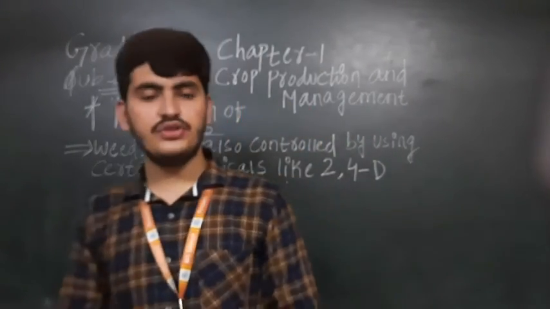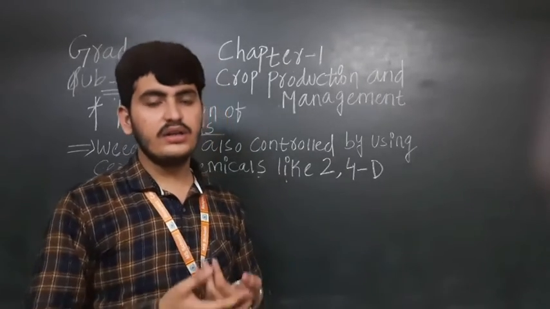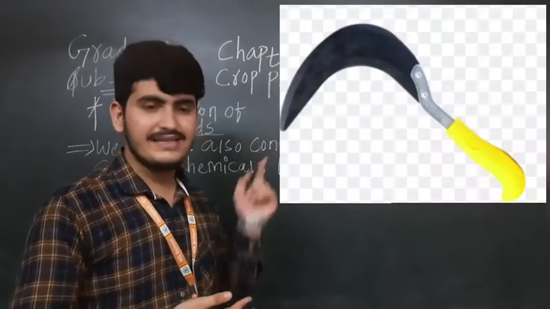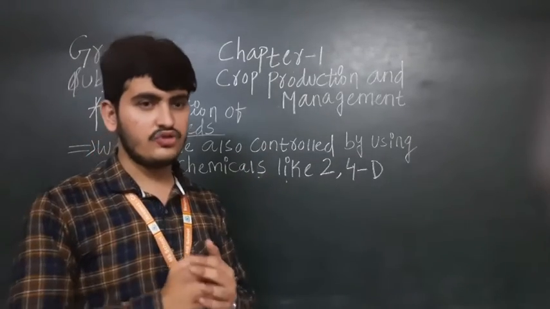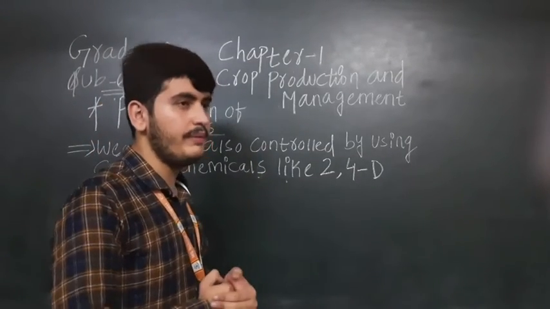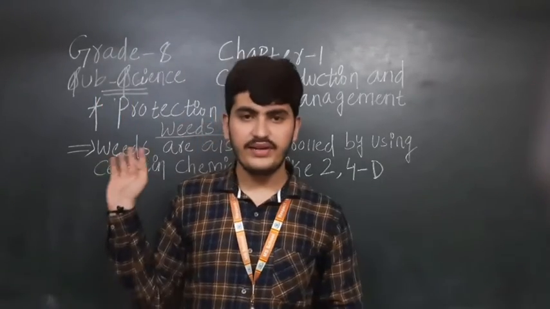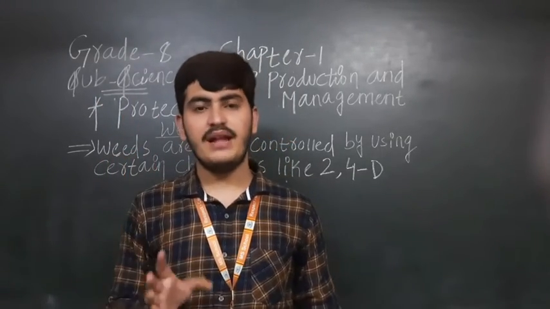So now the farmer has to cut the weeds from his farm. The implement the farmer uses for cutting down the weeds is the khurpi. You can see in the picture how the farmers are cutting the weeds. That instrument used is the khurpi. With the khurpi, farmers will remove the weeds from the field, meaning the unwanted plants are removed.